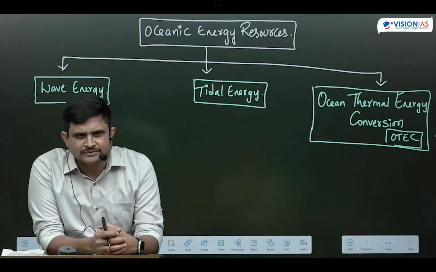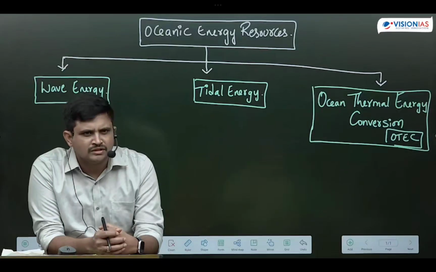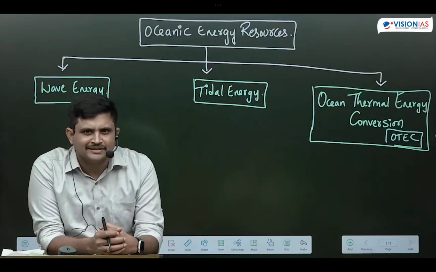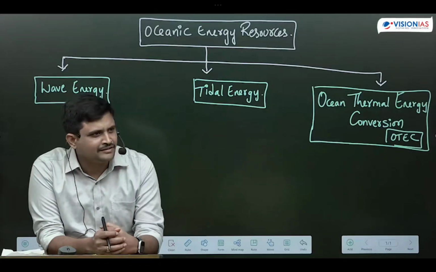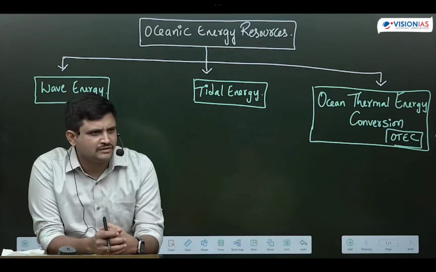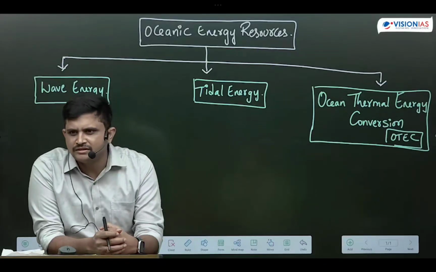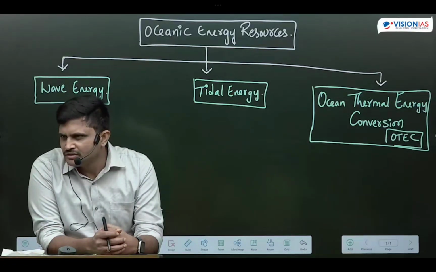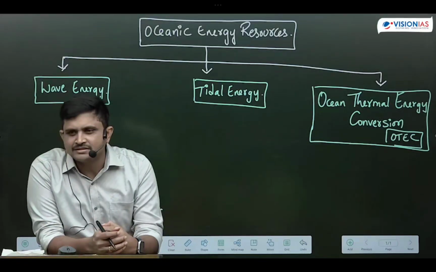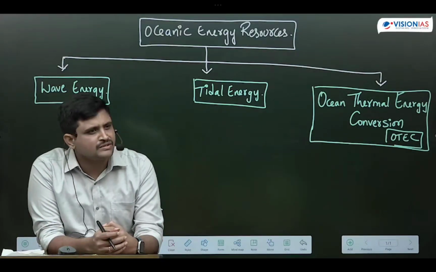Yes, that's what I'm expecting. Tides are produced due to the gravitational pull of the moon, only the moon, only the sun, or both. Both. Okay, and not the earth? There is a role of earth along with moon and sun. Earth also has its own role in tidal formation. So the gravitational pull of earth, moon, and sun results in the formation of tides.